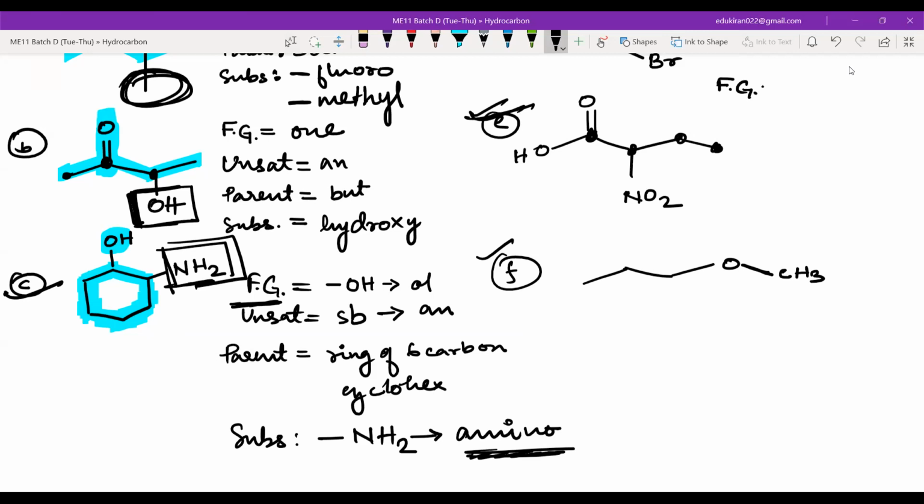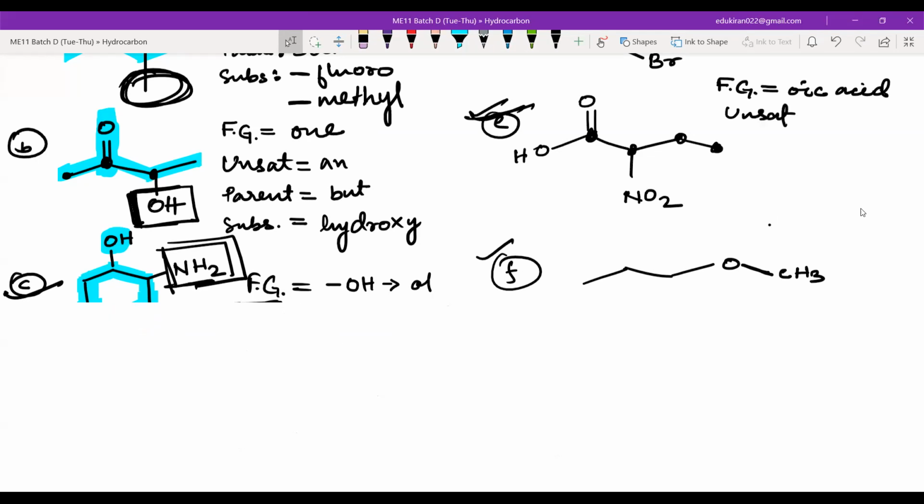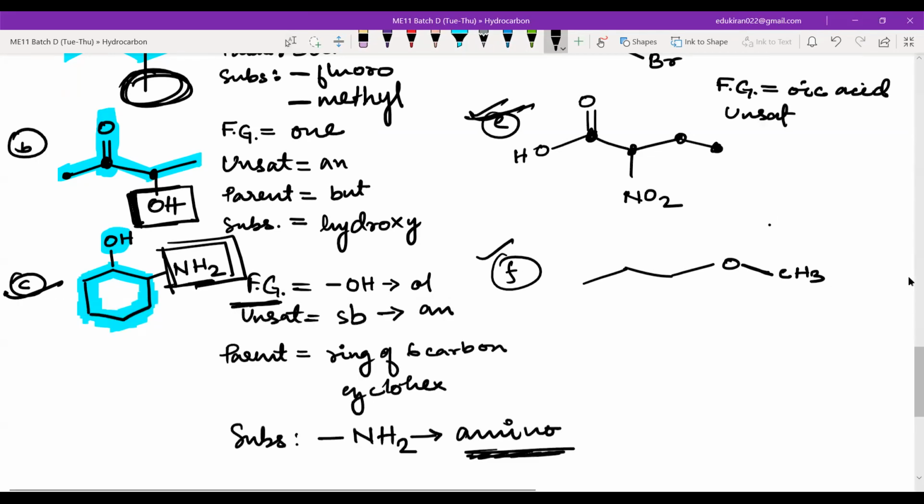Okay, so the functional group is oic acid. Then you have Khalil, who sent me the answer. I think he corrected it later. Yeah, he corrected it. Correct. Oic acid, and after that you have unsaturation. The unsaturation is AN. Correct, Mehreen. Parent, Mehreen, parent. Bute. Very good. Substituent. Nitro. Very good, very good.